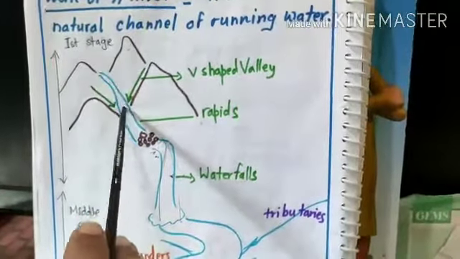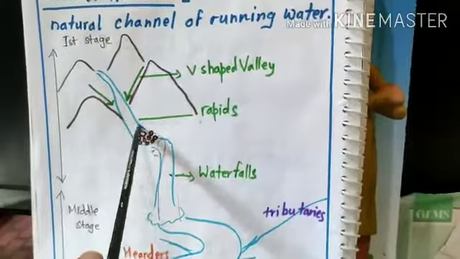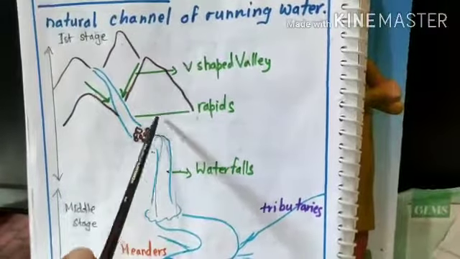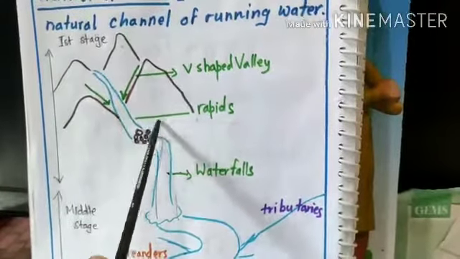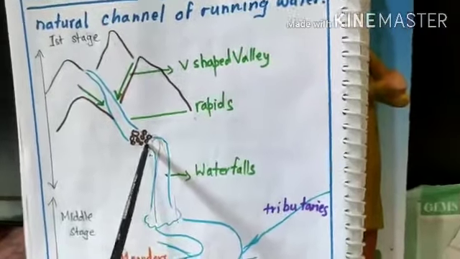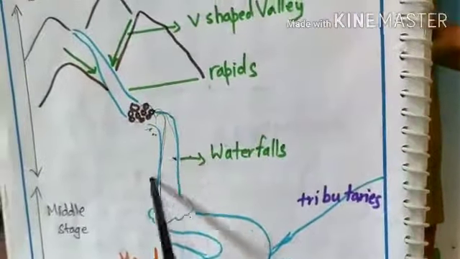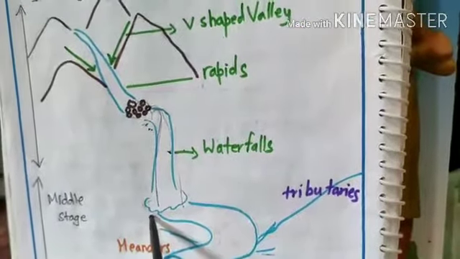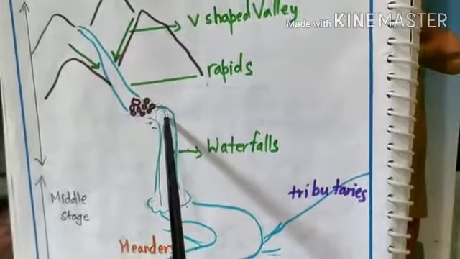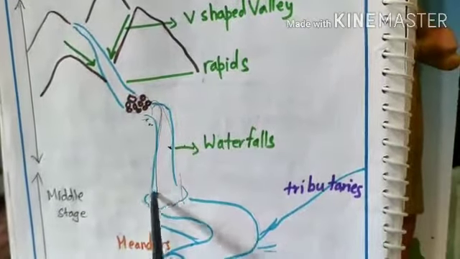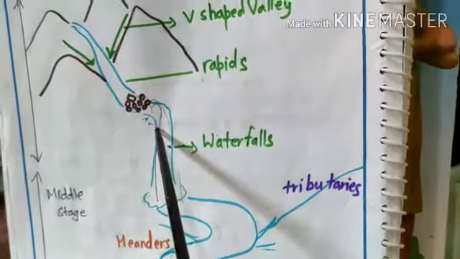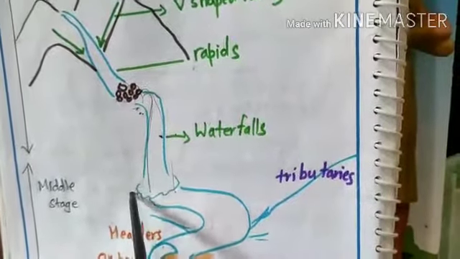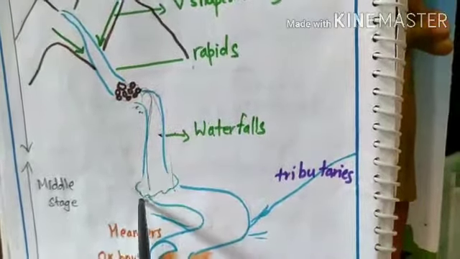It is coming at high speed and creating V-shaped valleys, and when it cannot move, it just jumps over. When some stones, big particles come, it jumps over. That is called rapids. And waterfalls are created in the first stage. I will show you another picture of how a waterfall is created. When a big area of hard rock surface comes which it cannot cut, it flows straight down, and then when it comes to the soft rocks, it cuts there and falls down.